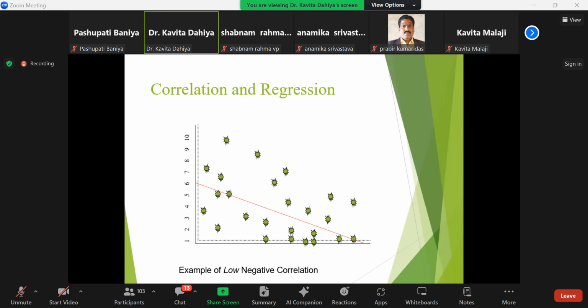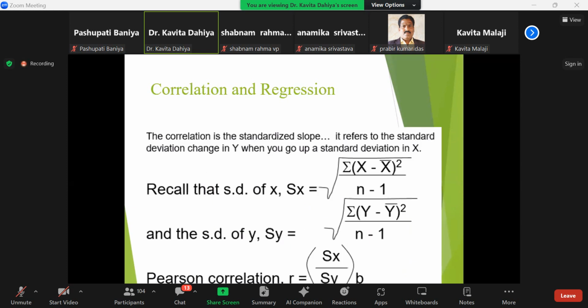This is an example of a low negative relationship, because the majority of the dots are lying far from the drawn line, which is not including all the points but represents the negative association of the variables. This is a high negative association because the majority of dots are closer to the line. These are very much closer to the line. So the correlation is the standardized slope. It refers to the standard deviation change in y when you go up one standard deviation in x.